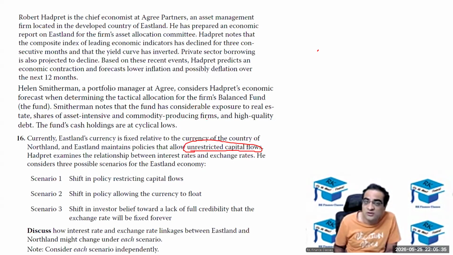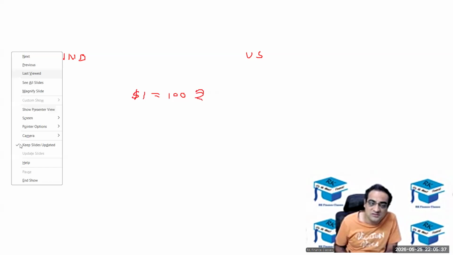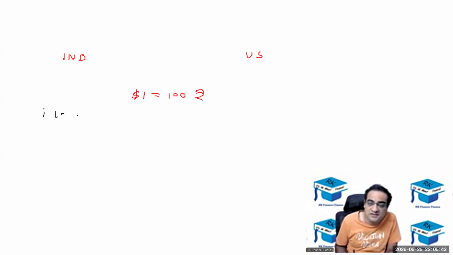Understand that if India and US are pegging their currency, for example, the currency will remain like $1 equal to 100 rupees. For the easy guys, we are almost reaching there actually. Let's say this is going to be fixed, and there's an unrestricted capital flow, meaning there's no restriction. And let's say India is offering an interest rate of 10 percent and US is offering an interest rate of 2 percent. Now what's going to happen in this case?